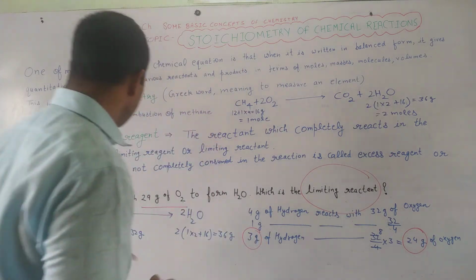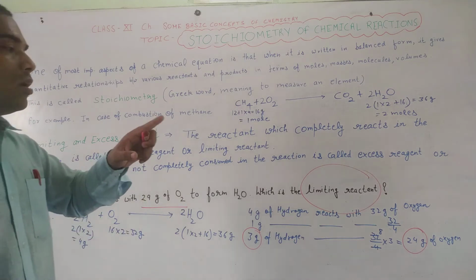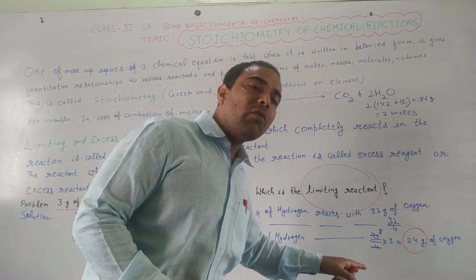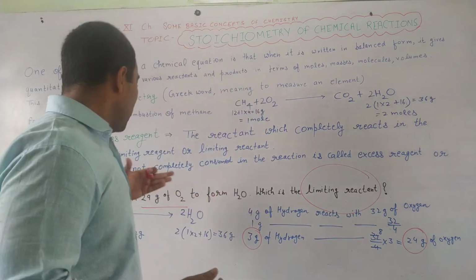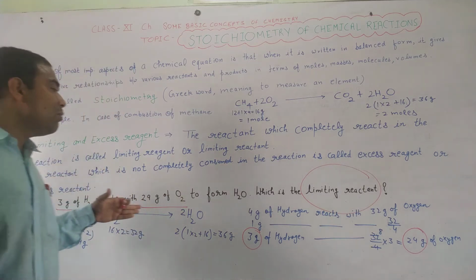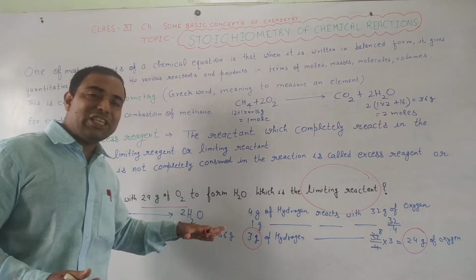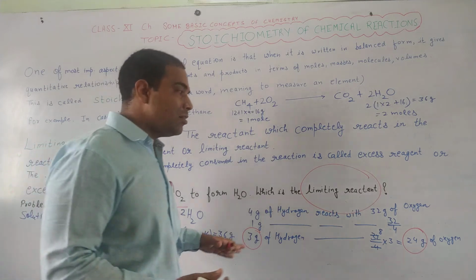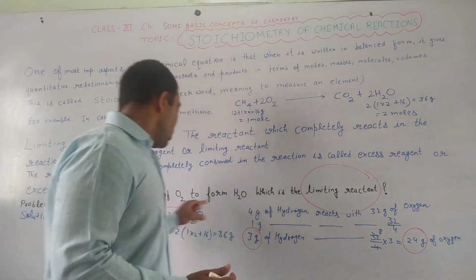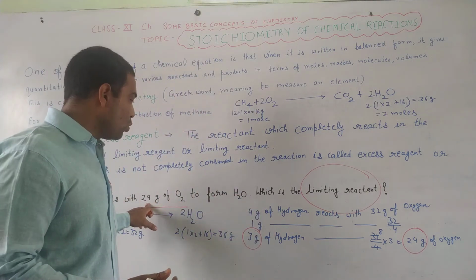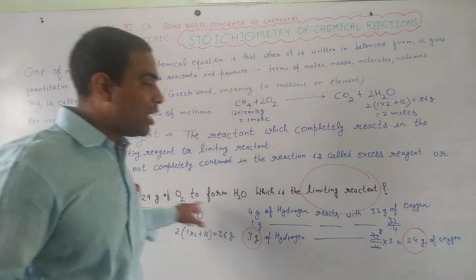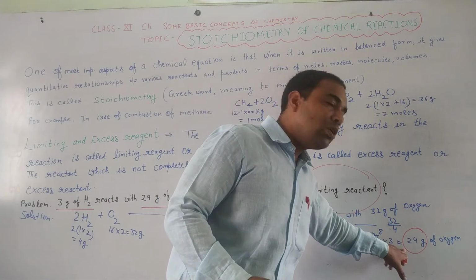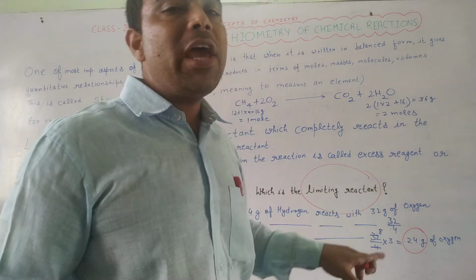Now think about it. When we are taking 3 gram of hydrogen, it reacts with 24 gram of oxygen, and we have been given 29 gram of oxygen to form H2O. It means how much amount of O2 remains? It is 29 minus 24, it will be 5 gram.